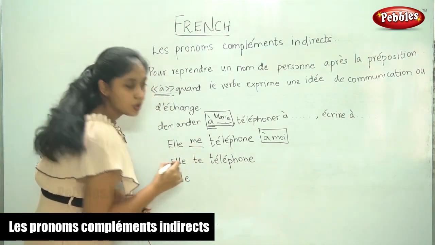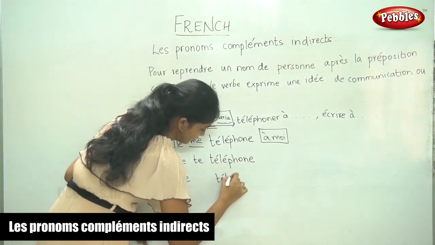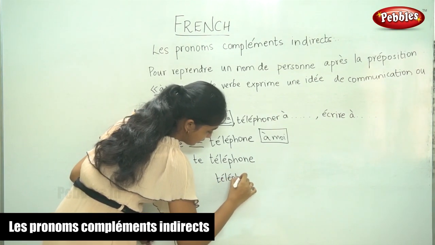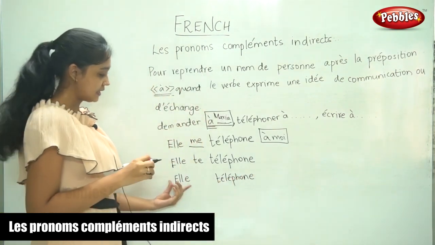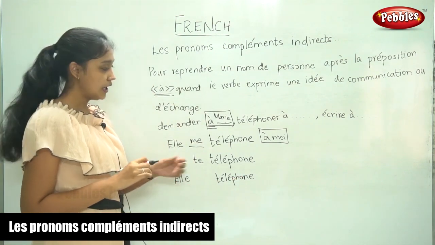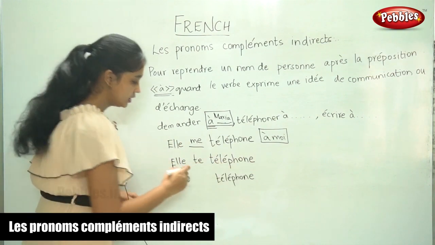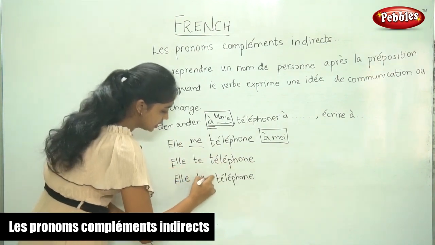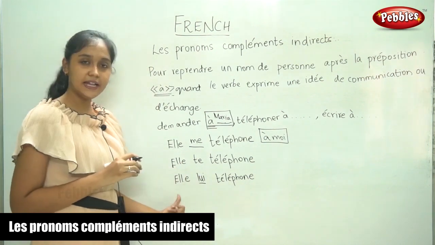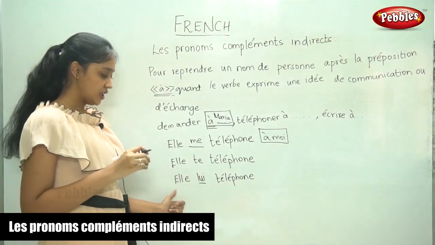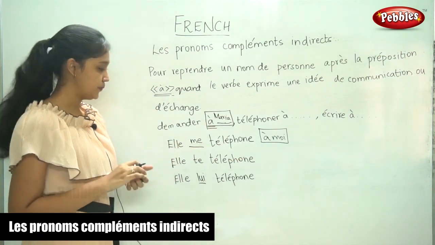Now up to this it was the same. For the next case, if the noun is third person singular, the word is lui. Elle lui téléphone. She telephoned him or her.